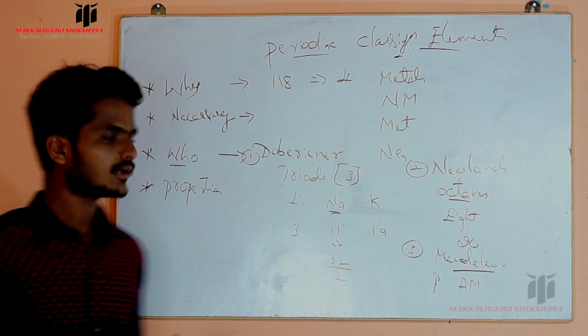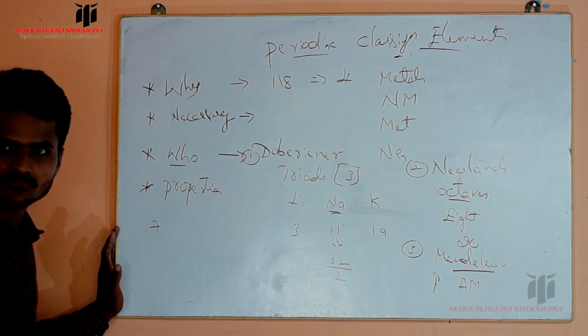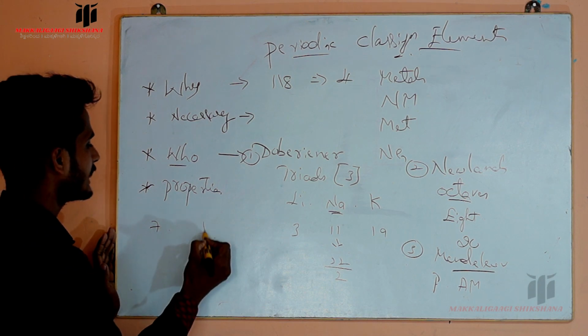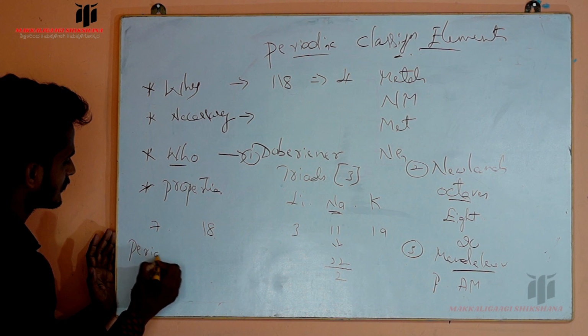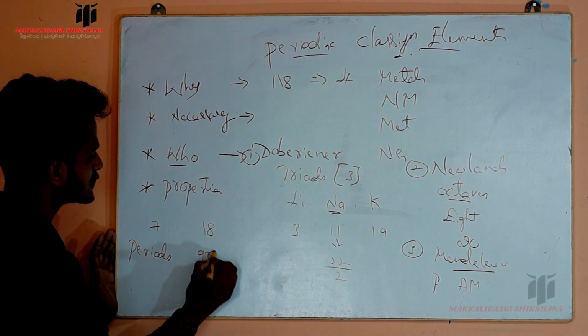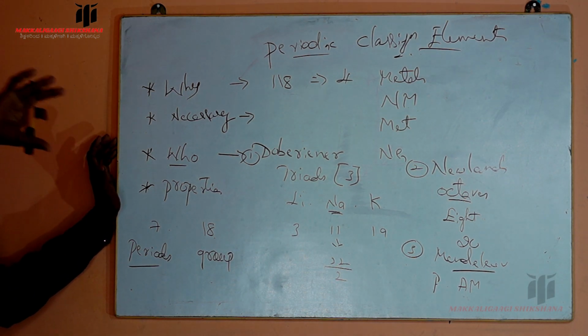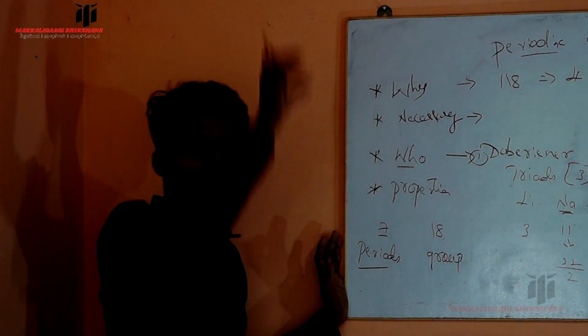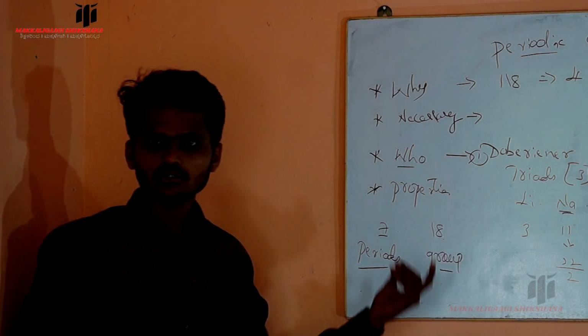He made elements into 7 periods and also 18 groups. Period means the horizontal rows, and he made 7 rows, that is called 7 periods, and the vertical columns he made into 18 columns, that is called groups.